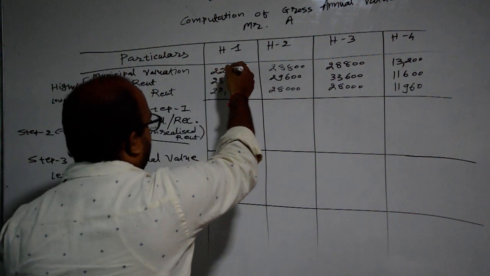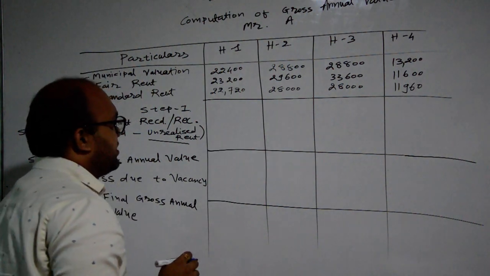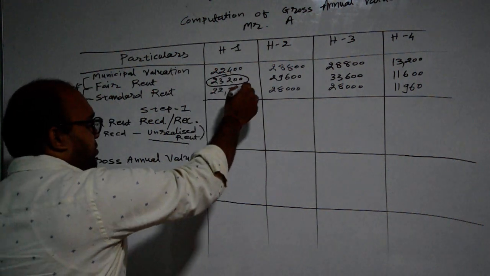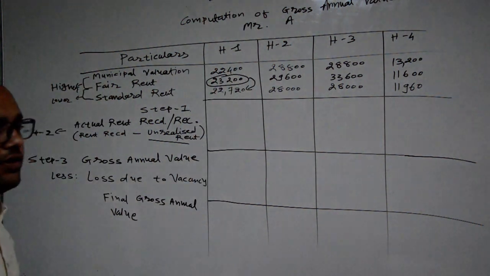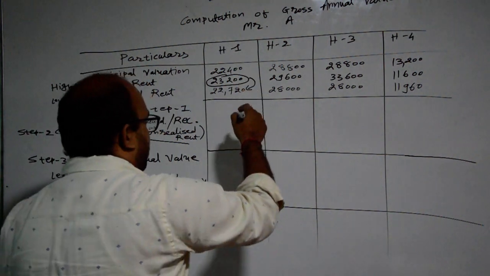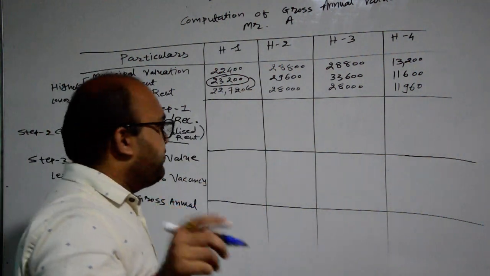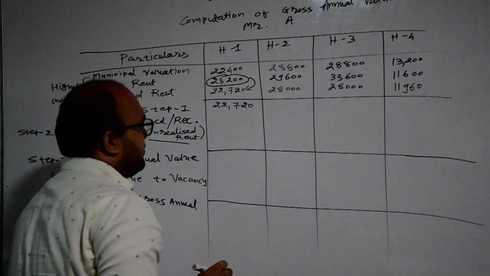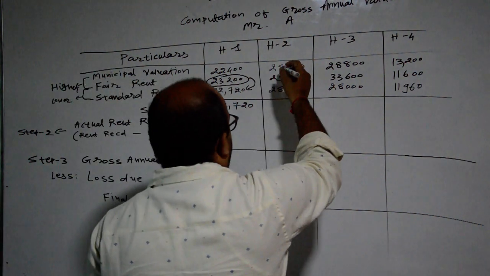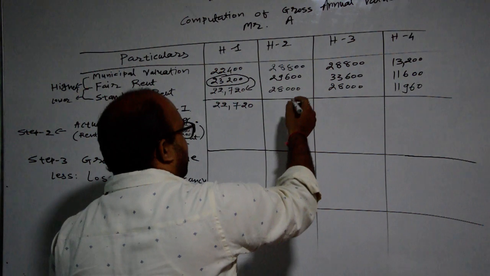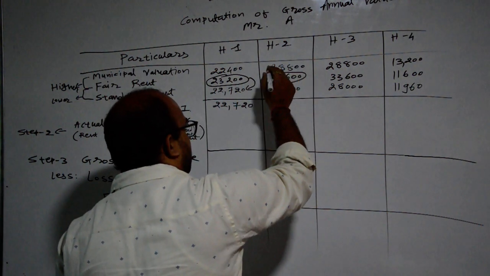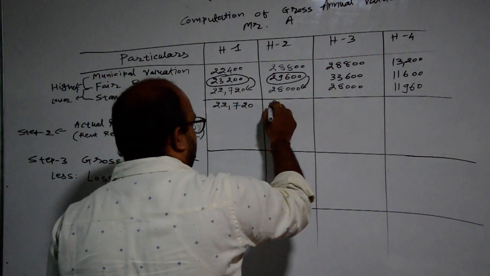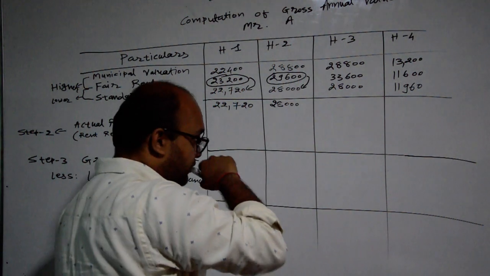So 22,400 and 23,200. The higher amount is rupees 23,200. It will be compared with standard rent, and between these amounts the lower amount will be selected for step number 1. So 22,720 will be selected. Then we are checking 28,800 and 29,600, so the higher amount will be 29,600, and it will be compared with standard rent. 28,000 rupees will be considered.